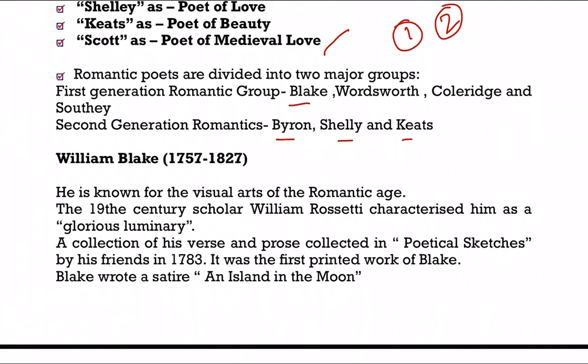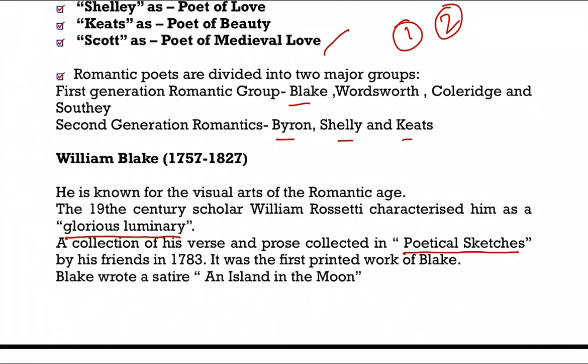That is William Blake. The 19th century scholar William Rossetti characterized him as a glorious luminary. Please do remember it, glorious luminary. William Blake is considered by Rossetti a glorious luminary. A collection of his verse and prose is collected in Poetical Sketches. That is, the Poetical Sketches. This is the first work of William Blake which has been printed, and that was published by one of his friends in 1783.